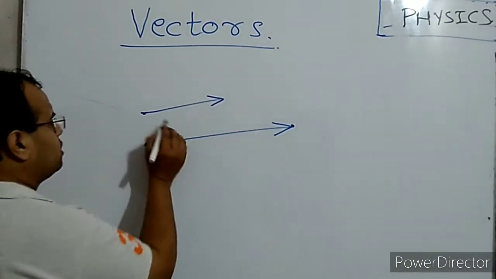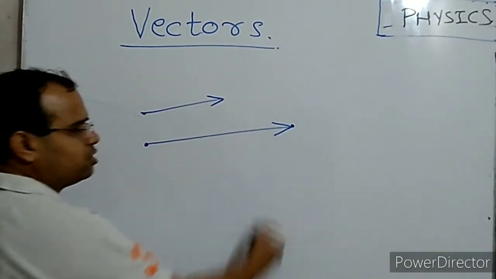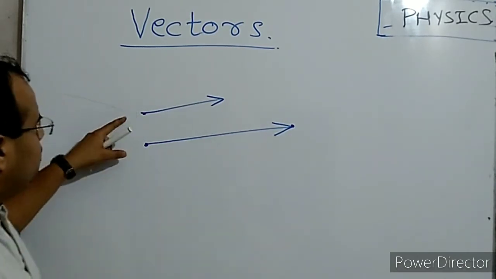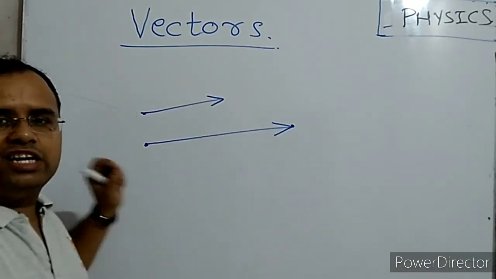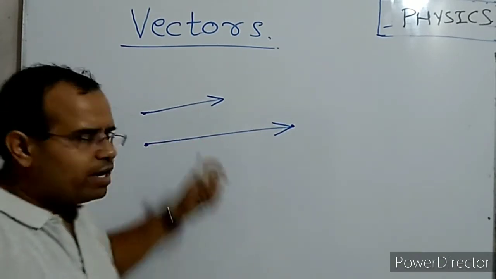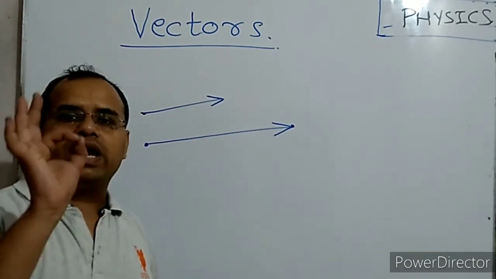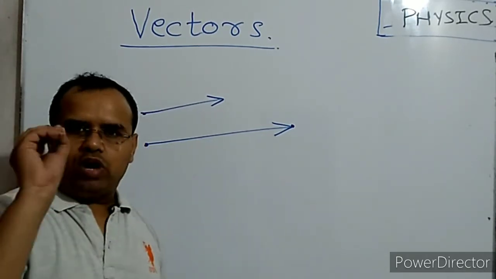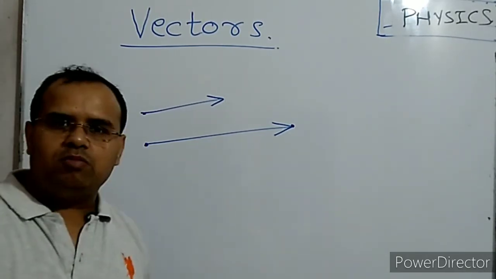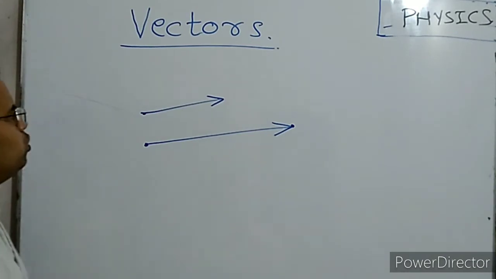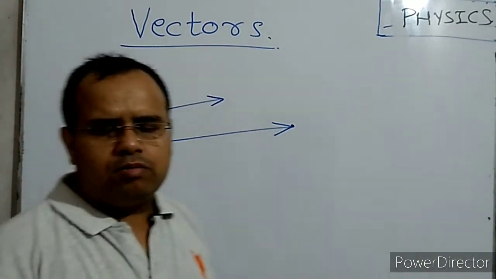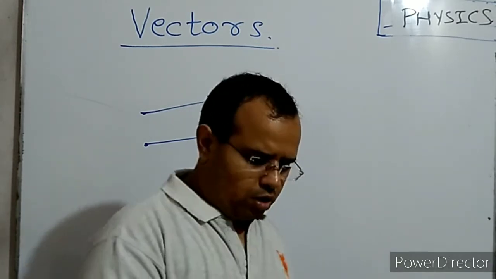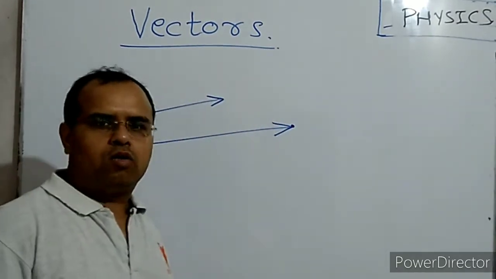But you can see that this length and this length are different. Because they have different lengths, their magnitudes are different. So the length of the vector gives us the idea about its magnitude, and direction is shown by the arrowhead at the terminal point of the vector. That's why a vector represents magnitude as well as direction of motion, or direction of any quantity.